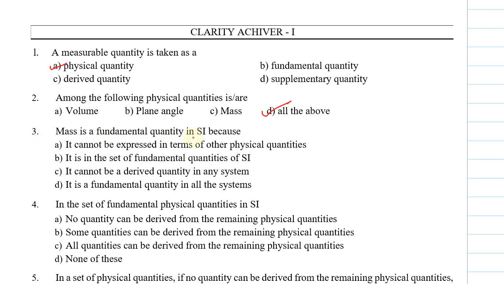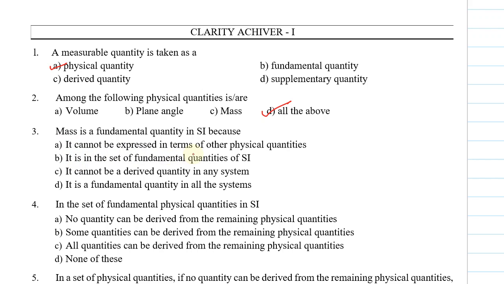Let us see the third question. Mass is a fundamental quantity in SI because, we know, the definition of a fundamental quantity: the quantities that can exist independently, which cannot be expressed in other forms, are called fundamental quantities. And in the SI system, mass is a fundamental quantity. Why? Because here four options are there. Let us see which option suits best.